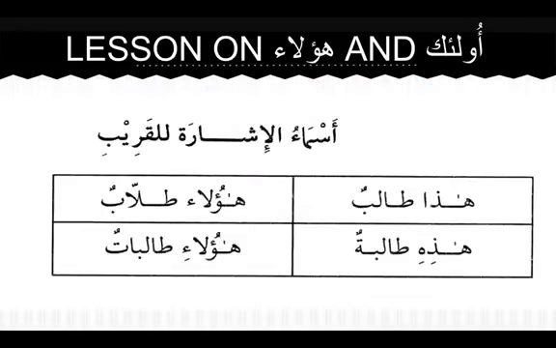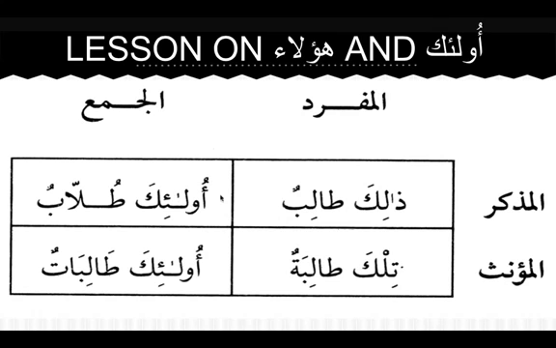So for example, هذا طالب, هؤلاء طلاب: this is a student, these are students. It's plural. If we say هذه طالبة, this is a female student, هؤلاء طالبات, feminine: these are female students. For ذلك طالب, أولئك طلاب; تلك طالبة, أولئك طالبات. For both مذكر and مؤنث, the plural forms are the same.